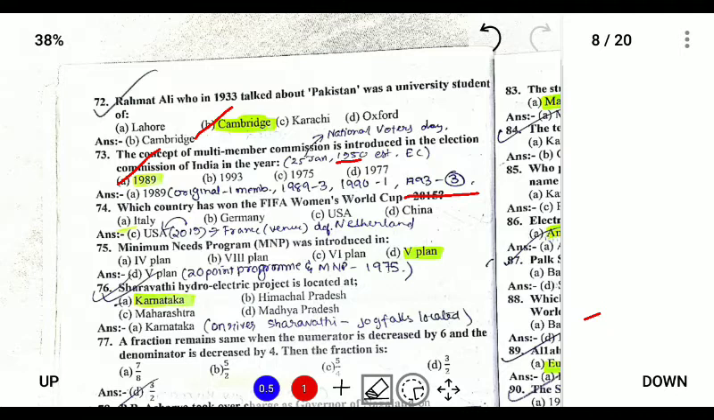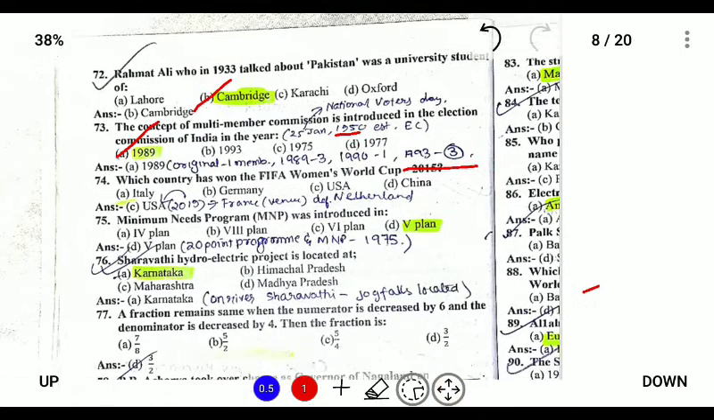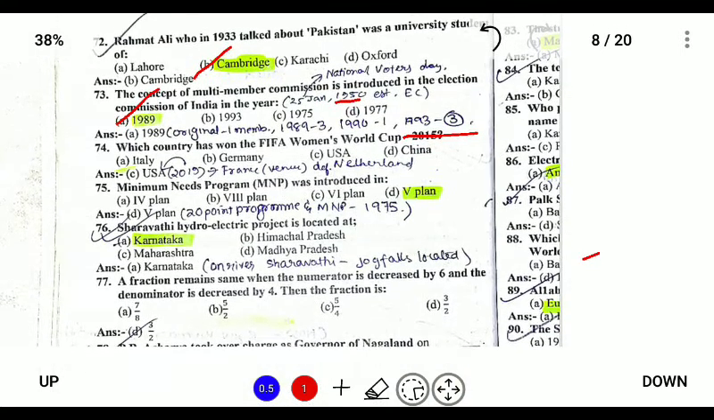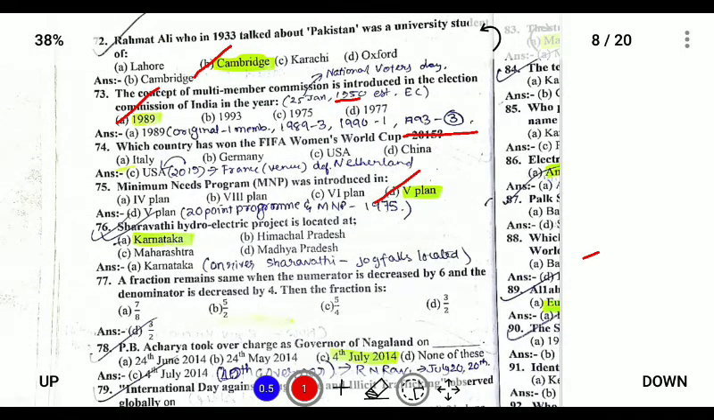Which country has won the FIFA World Cup? The latest one, in 2018, was won by France. Next, the minimum needs program was launched in the fifth plan, and the fifth plan was launched in 1975 during the prime ministership of Mrs. Indira Gandhi, and the 20-point program and minimum needs support were also introduced to eradicate poverty in India. Next, Sharavati Hydro project is located in Karnataka.